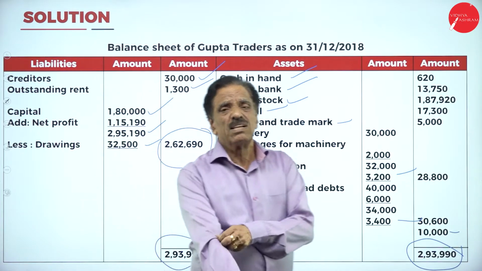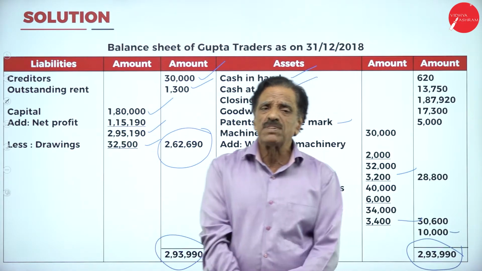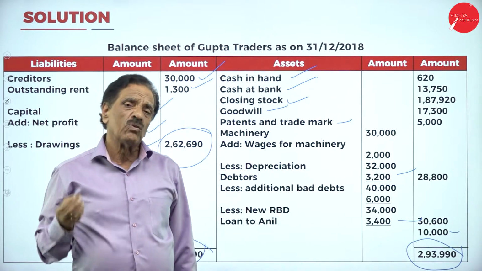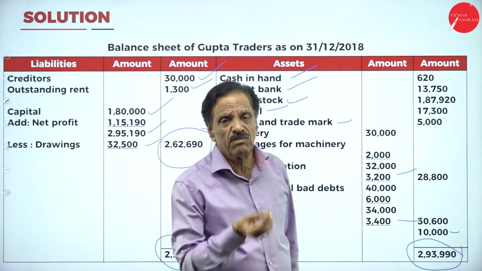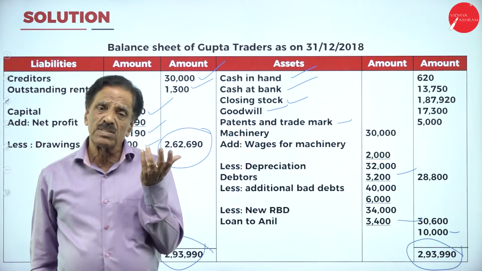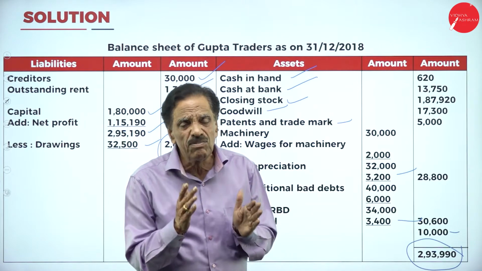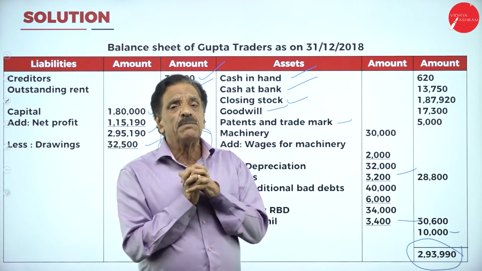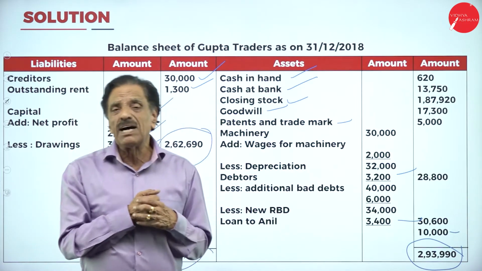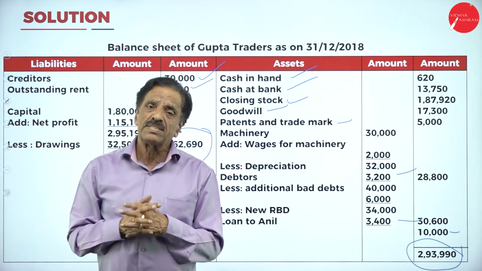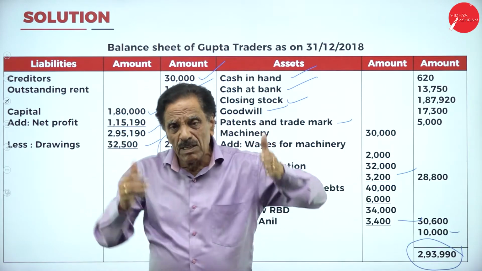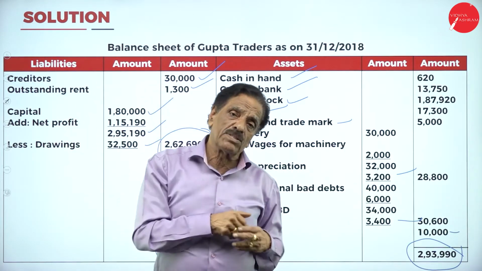The final account, which is prepared at the end of the year, has three parts: the trading account, the profit and loss account, and the balance sheet. The trading account gives the result of gross profit or gross loss. The profit and loss account gives the result of net profit or net loss. That will be transferred to the balance sheet. The balance sheet is not an account. It is a statement of assets and liabilities. How much asset we have, how much liability we have to pay. Both sides should be tallied. Assets minus liabilities is called capital.